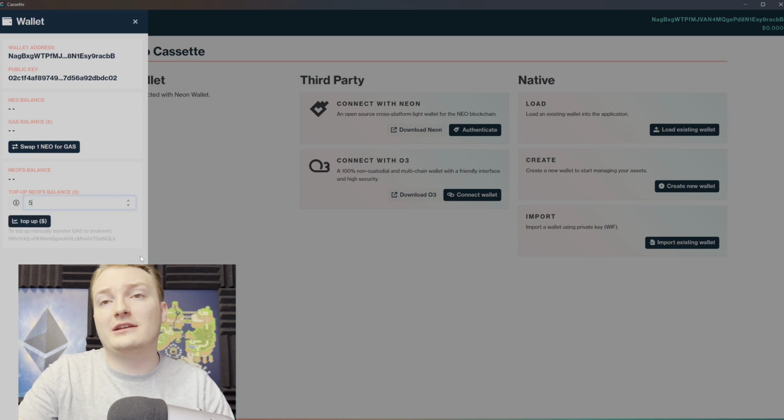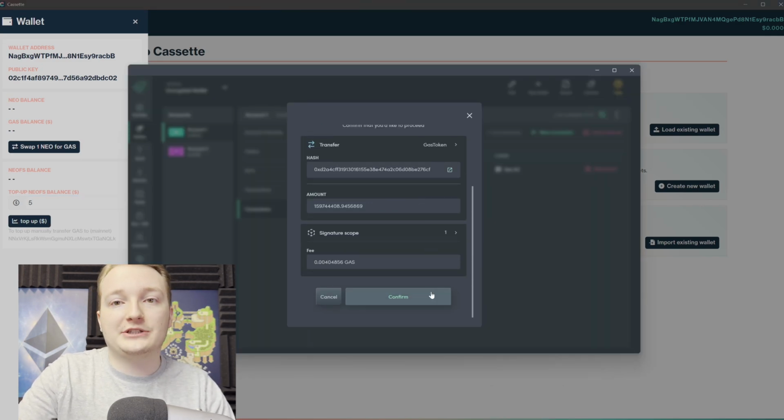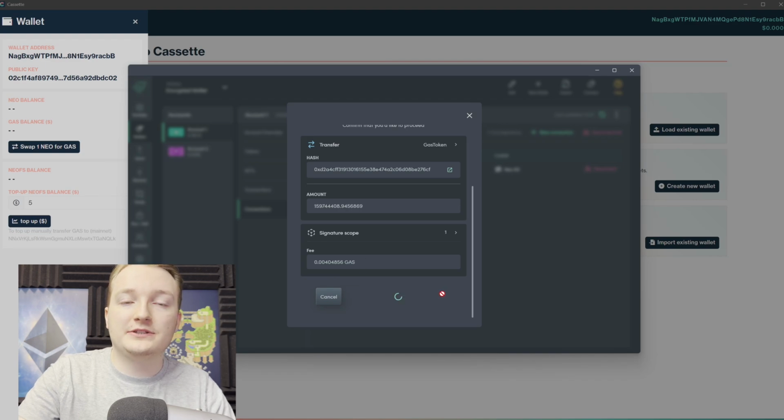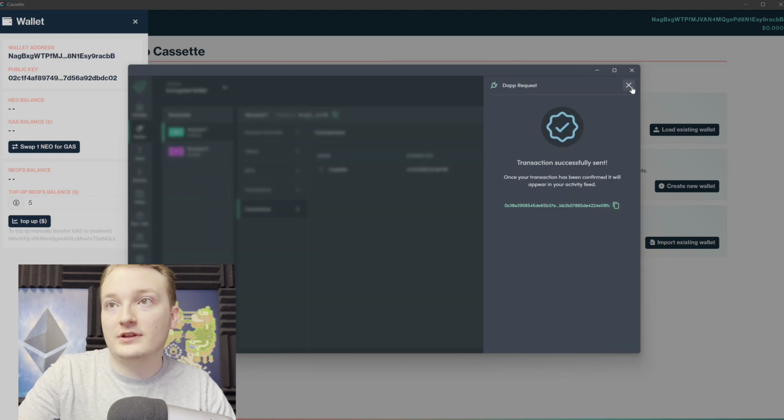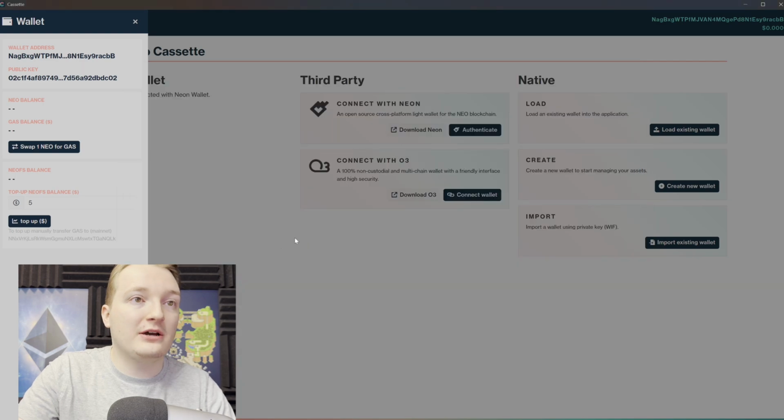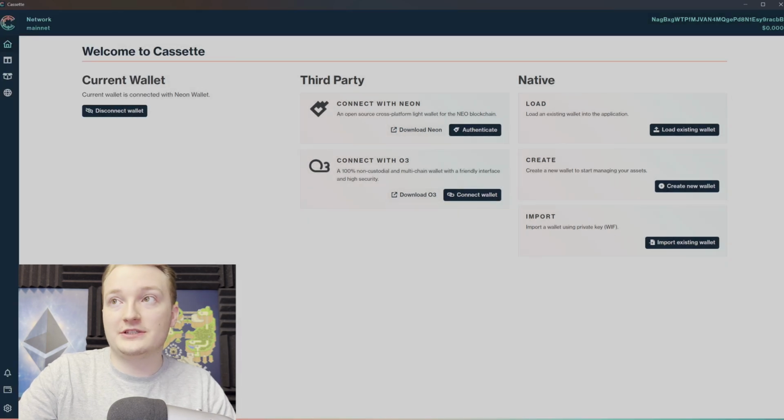I'm just going to load my NeoFS balance with $5 worth of gas. Hit top up. Then you head over to your wallet. There'll be a transaction you need to approve. You'll see the fees for it, as always. I have now signed the transaction, and now we will just wait for the NeoFS balance to be populated with our funds. As you can see right now, it's $0, so we're just waiting for that to show some balance.